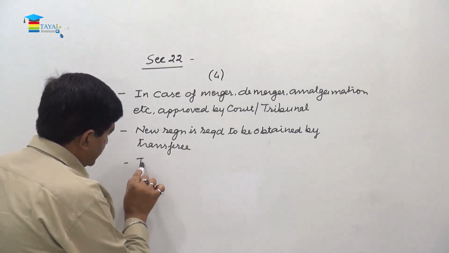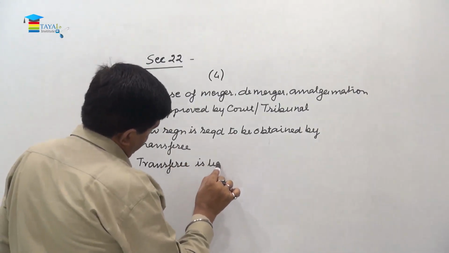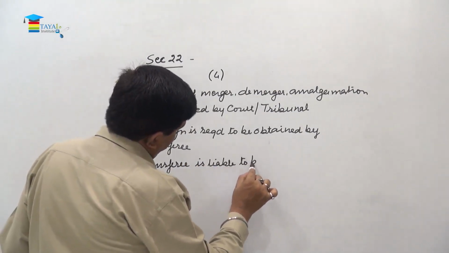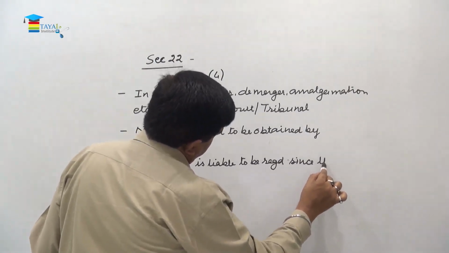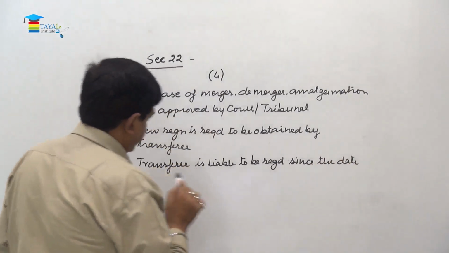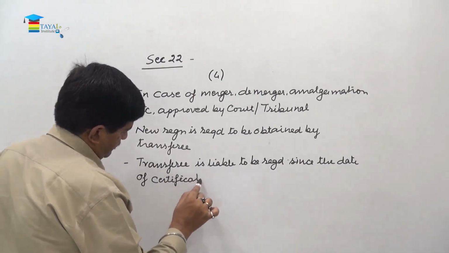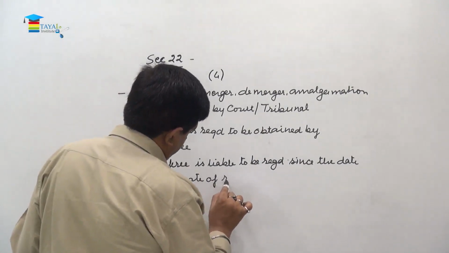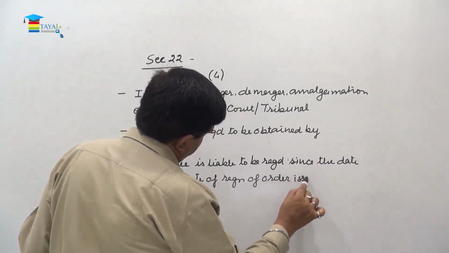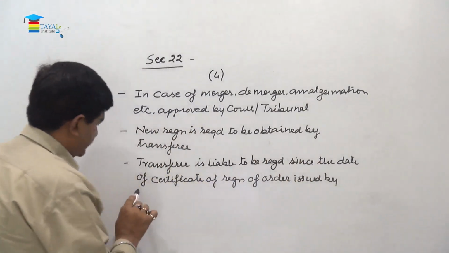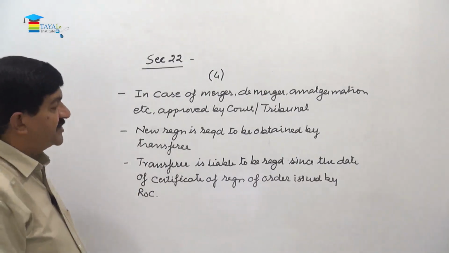So transferee is liable to be registered since the date of certificate of registration of order issued by registrar of companies.